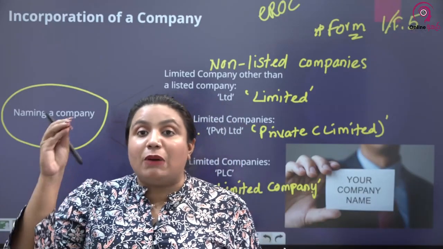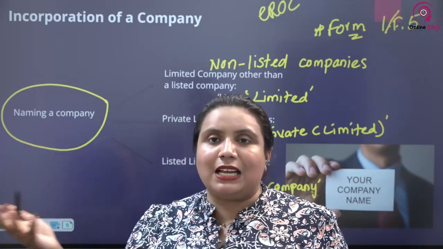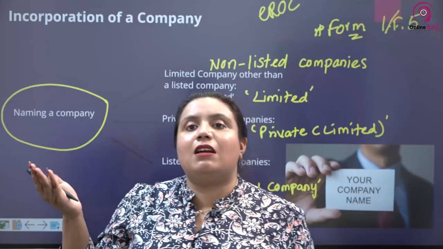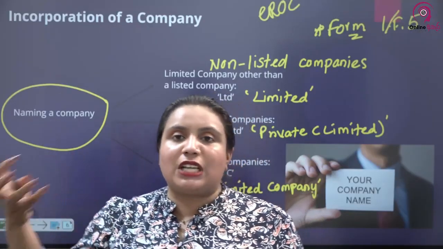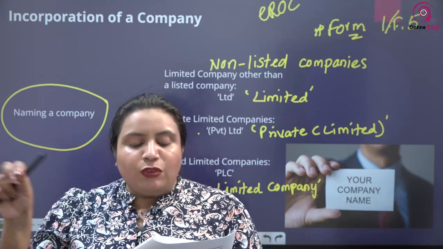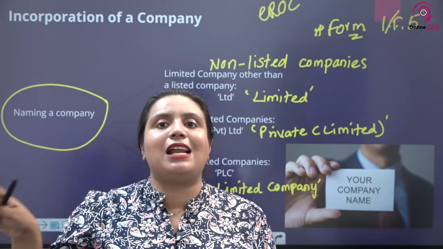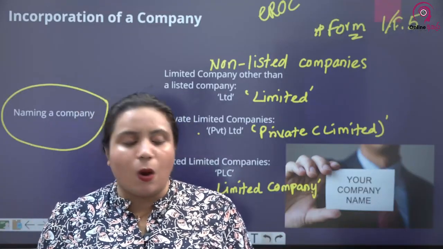So, you have to get permission under section 34 to remove the word limited. Basically it should be a non-listed public company. If you want to remove the term limited and put Chamber of Commerce instead, you have to take permission under section 34. Without a license under section 34, you can't use words like Chamber of Commerce in naming your company.